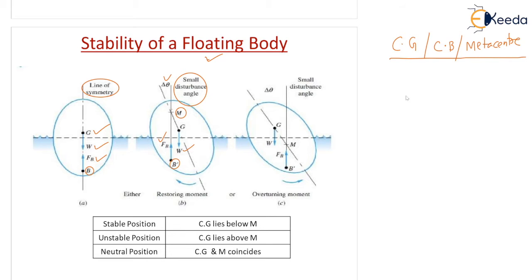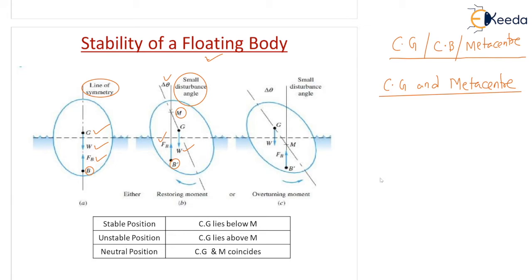But how many centers are required for determining the stability of only a floating body? If you talk about only a floating body, two centers are required, that is center of gravity and metacenter. That means with the help of these two centers we can determine whether a floating body is stable, unstable, or in equilibrium. So what do you mean by stable, unstable, and equilibrium?